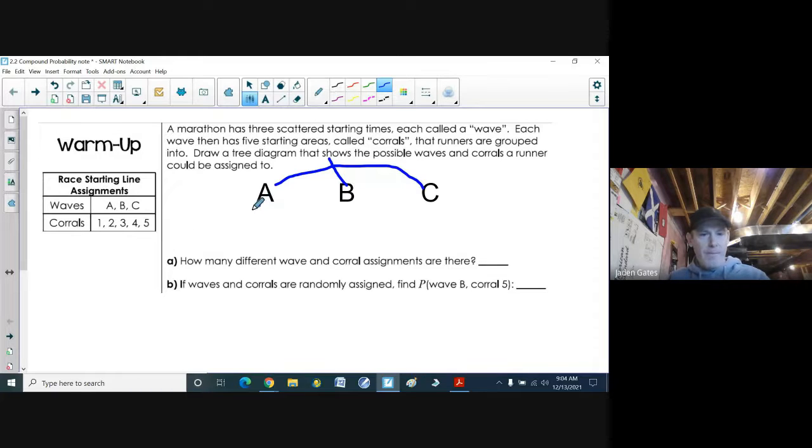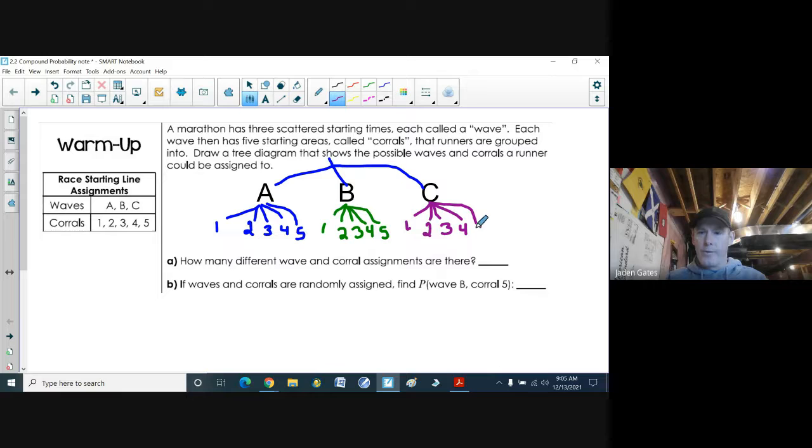Now, if you're in A, in this case, you would have a chance to be going between 1, 2, 3, 4, and 5. Same thing with B. If you're in wave B, you can go in 1, 2, 3, 4, and 5. And same thing here with C: 1, 2, 3, 4, and there we go, 5.